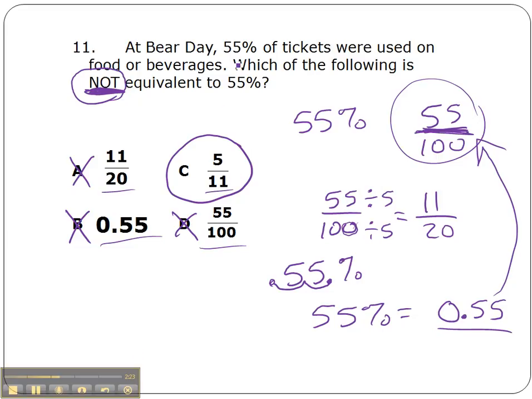Actually, another way you could have ruled out C is just look at 55%. Is that more or less than half? It's a little more than half because we know 50% equals half. So 55% is a little more than half. 5/11ths is a little less than half because 5 times 2 is 10 and 11 is bigger than 10. So that's another way to choose answer choice C for this question.